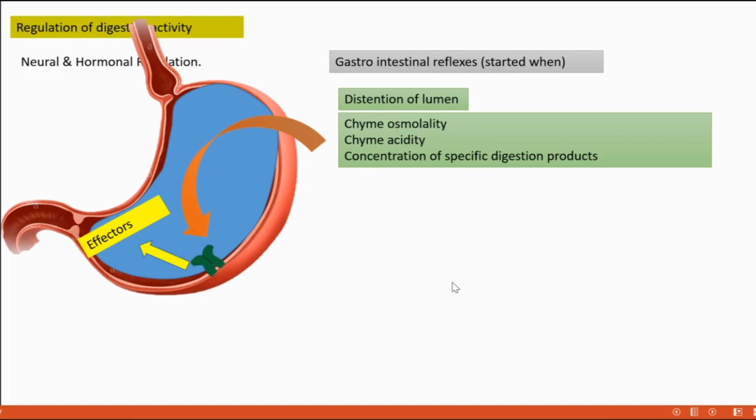So we can go to the nervous control. Why are we talking about nervous control here? Till here, we understand that whenever food reaches our stomach, the gastrointestinal reflex needs to start, and the gastrointestinal reflex means some receptors in the stomach wall get stimulated.